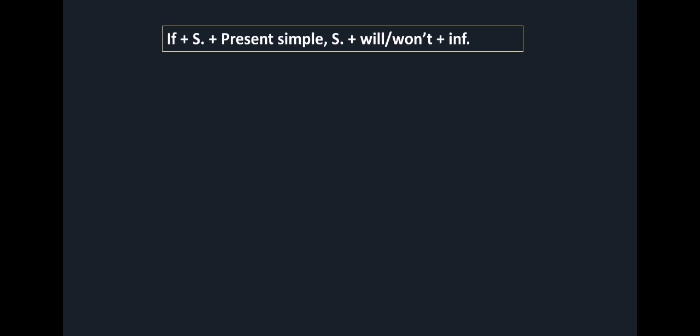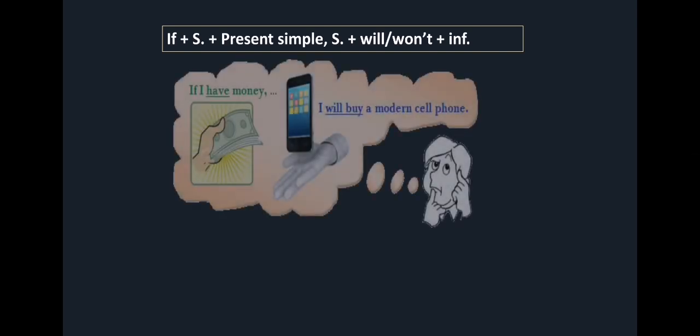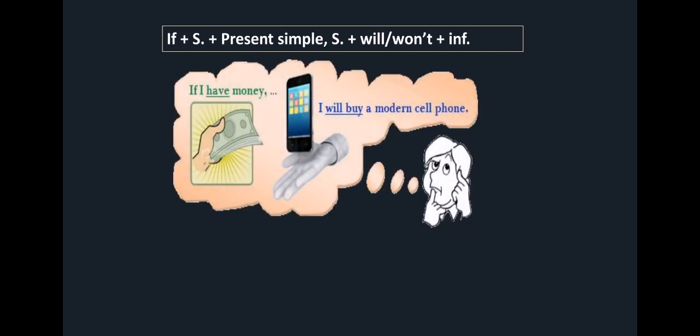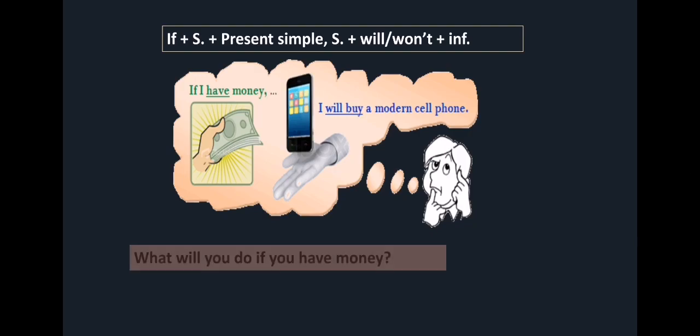Now, the rule is, in the first conditional, we use if plus subject and present simple. It's in the first sentence, the condition sentence. And the result sentence contains a subject plus will or will not and the infinitive. If I have money, I will buy a modern cell phone. So what will you do if you have money?